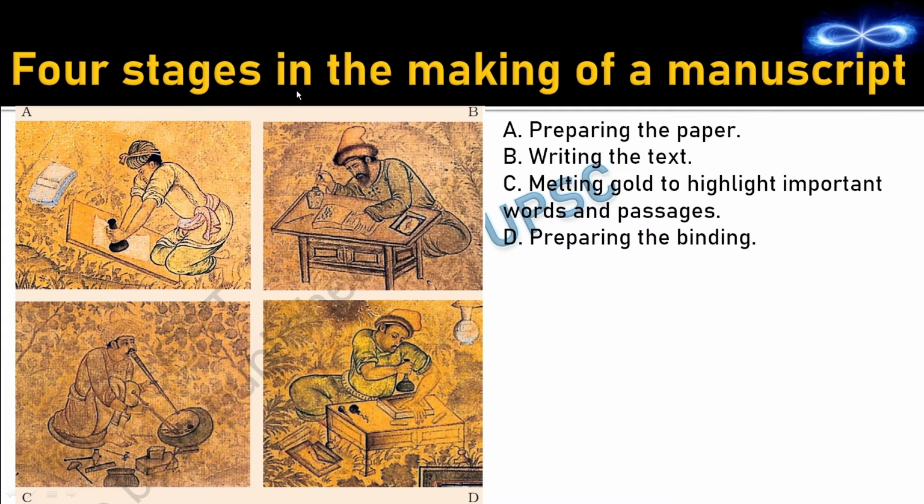Next is 4 stages in the making of a manuscript. We had seen about Tawarik and the authors of Tawarik, which is nothing but writing history. So here they have explained the process. First is preparing the paper, then writing the text, then melting gold to highlight important words and passages. That means even gold was used in writing the text. Fourth is preparing the binding. So these are the stages in making the manuscript, that is writing the Tawariks. And here the important statement is even gold was used to write history by the Delhi Sultans. So that is what you have to take from this slide.